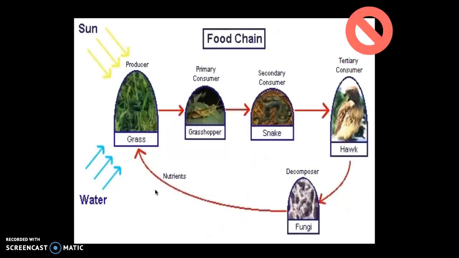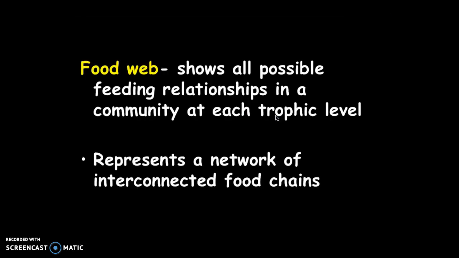In the past, you have studied food chains where you have the sun giving energy to producers, and then the producers being consumed by a primary consumer, such as grass being consumed by a grasshopper, primary consumers being consumed by the secondary consumers, like the grasshopper being eaten by a snake, and so on and so forth. Now we're going to take it a step further when we talk about food webs that take all possible paths of the feeding relationships in each trophic level. Essentially we're talking about all of the different options that these organisms have for their food sources within multiple food chains.